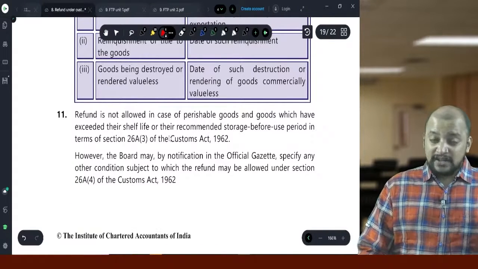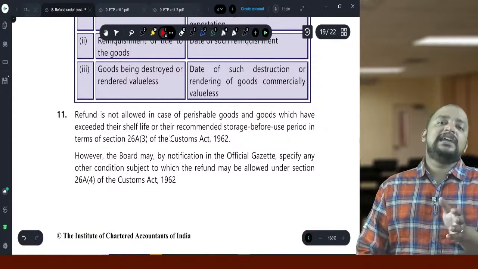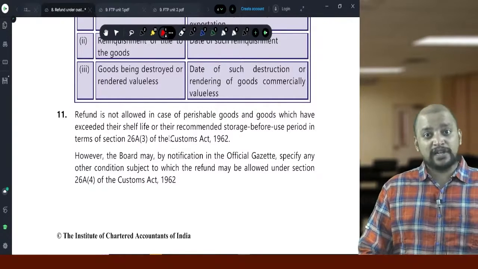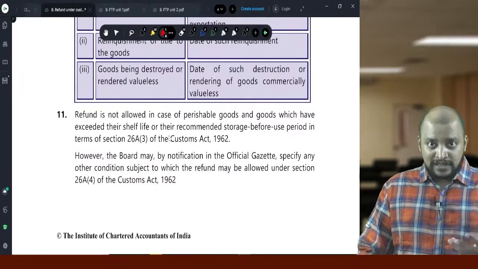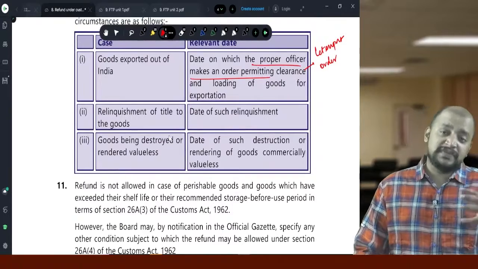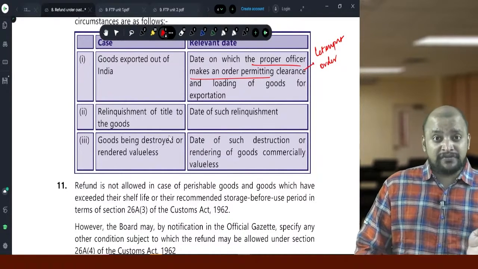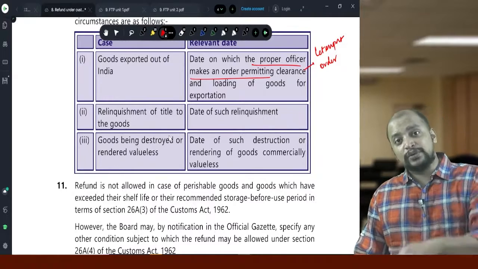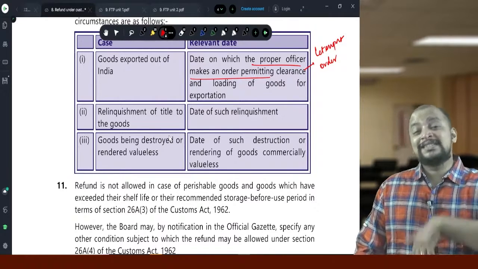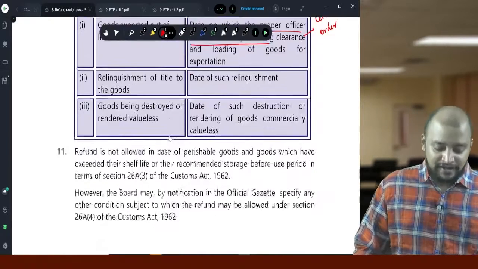So from that date, within 30 days from the date of import, they need to do this. It can be extended for a further period of 3 months. Once they do this, from this date, within 6 months, they can make an application for refund.